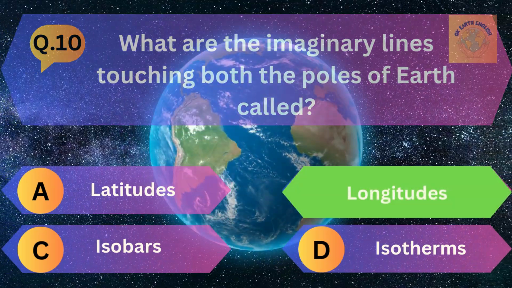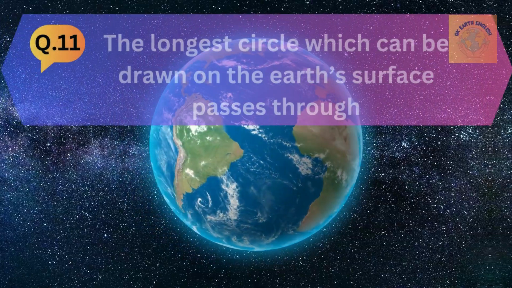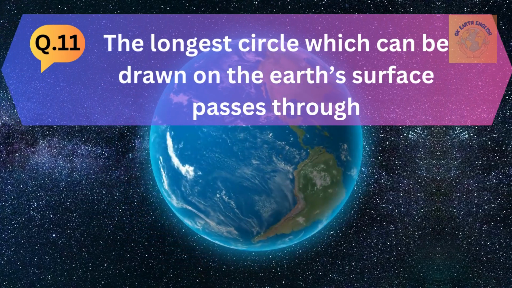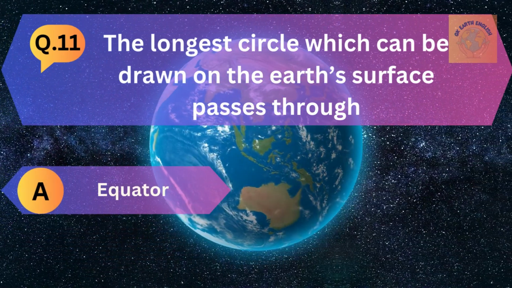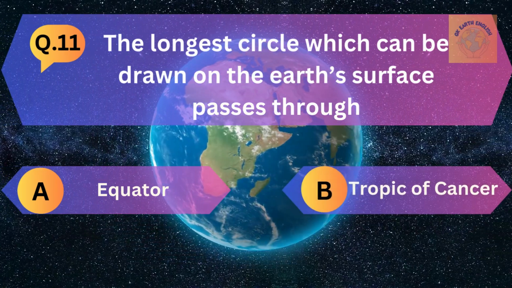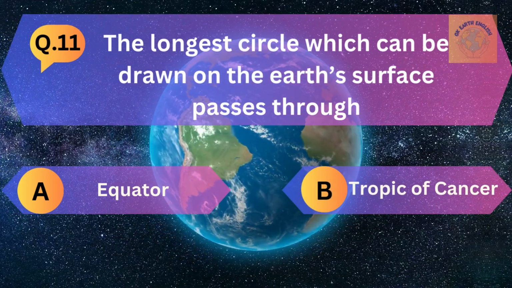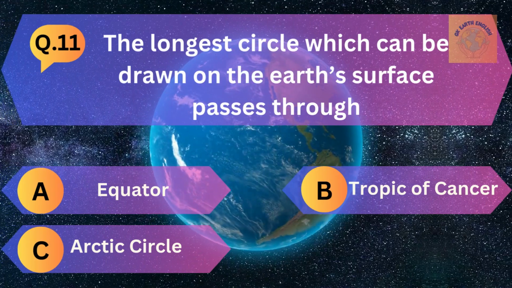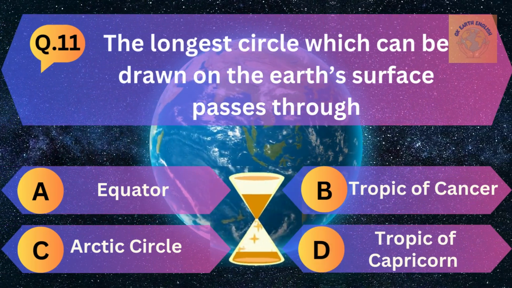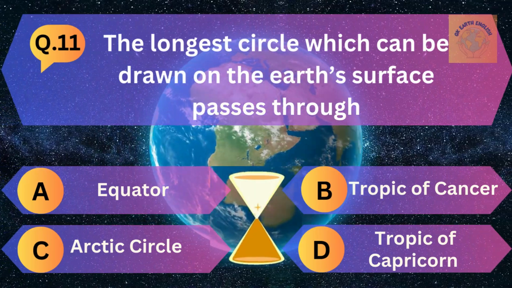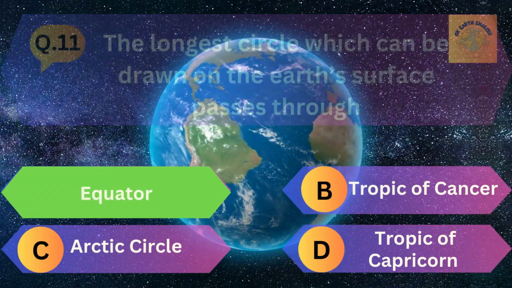The correct answer is longitudes. Question number 11. The longest circle which can be drawn on Earth's surface passes through A. Equator, B. Tropic of Cancer, C. Arctic Circle, and D. Tropic of Capricorn. The correct answer is equator.